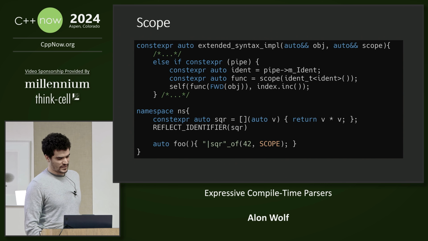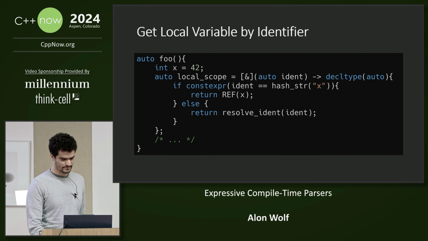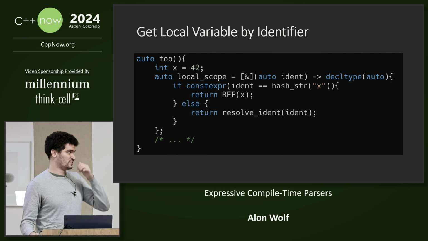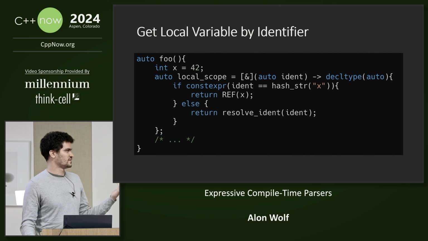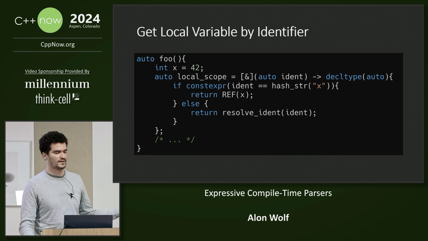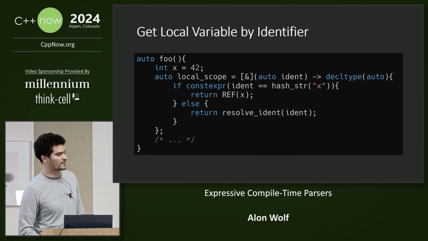Okay, finally, we can just wrap it inside a macro that we will call scope. Because our scope lookup is just a lambda, we can also use it to reflect local variables. So here, if you pass it an identifier of string literal x, you will get a reference to the x local variable.